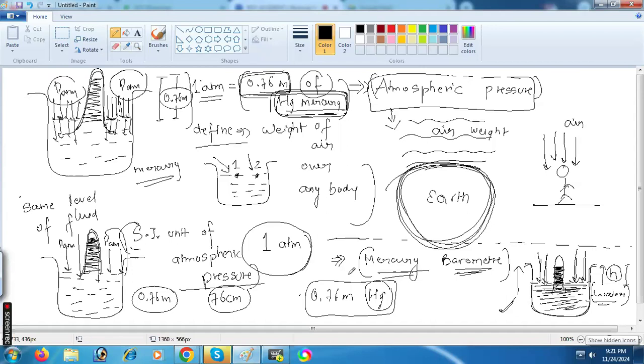And when we convert it into pascals, because the SI unit of pressure is pascals, it will be 10 to the power 5 pascals. Very important. Correct?